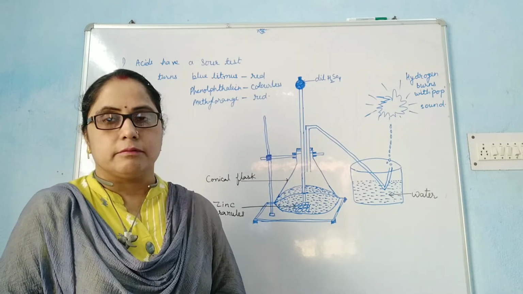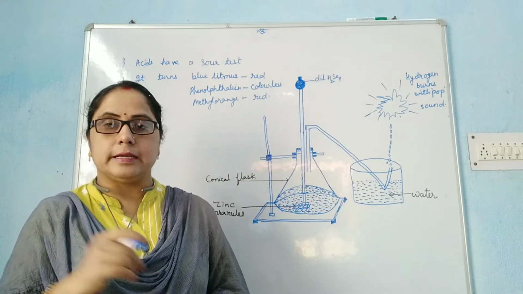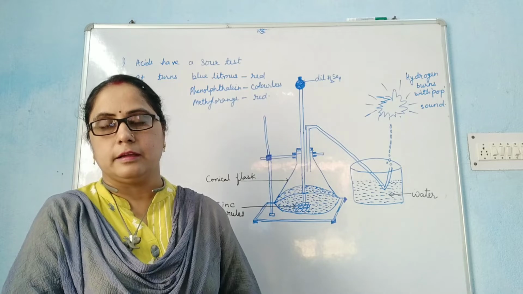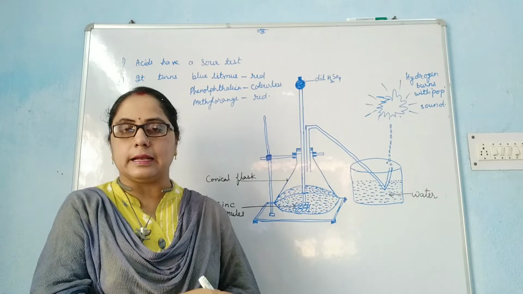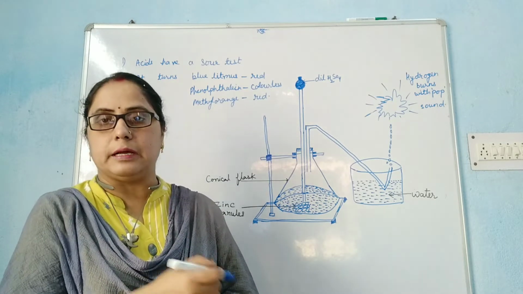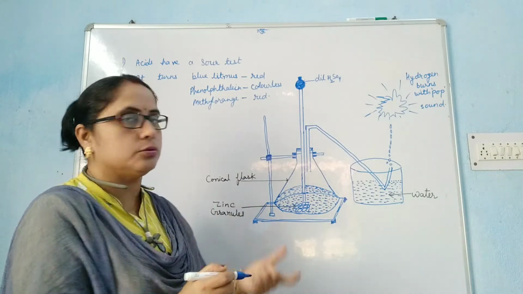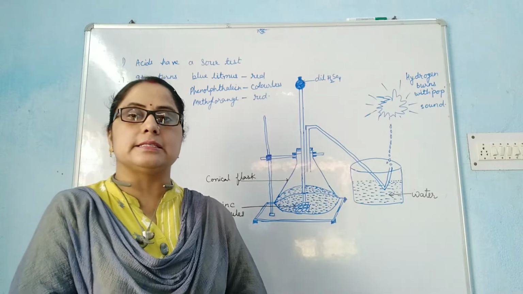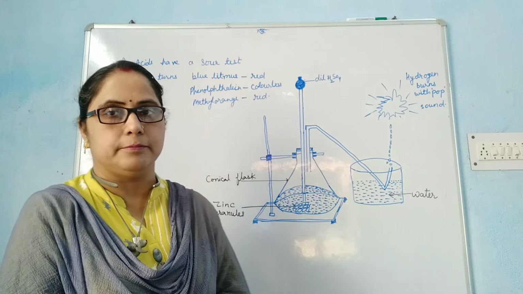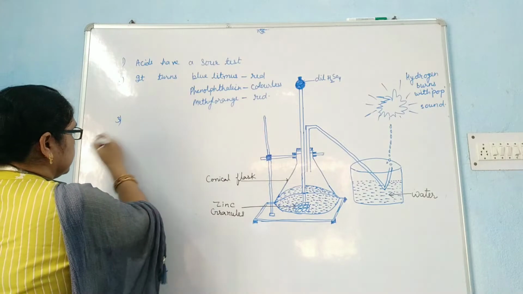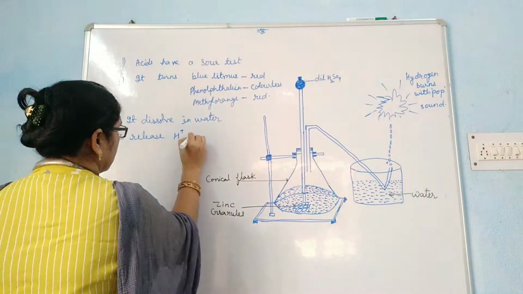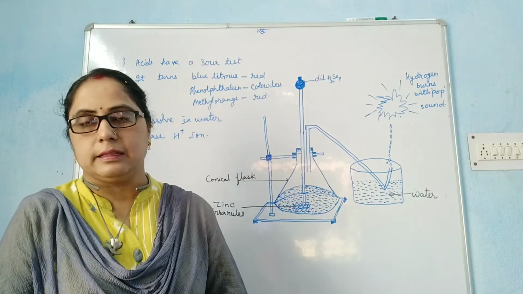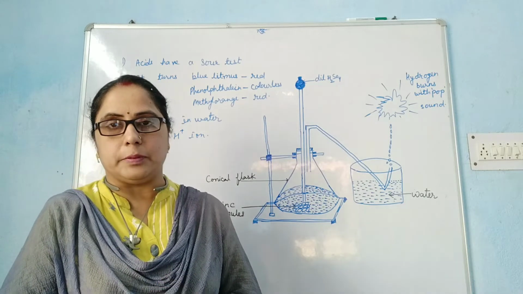It means when acids are treated with blue litmus, it turns its color from blue to red. Phenolphthalein, which is already colorless, remains colorless in acidic solution. And methyl orange, whose color is orange, changes its color from orange to red when we dip it in the acidic solution. The next property of acid is that acids dissolve in water to release H plus ion, that is hydrogen ion. This is the property of acid.